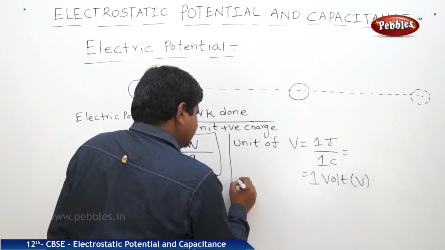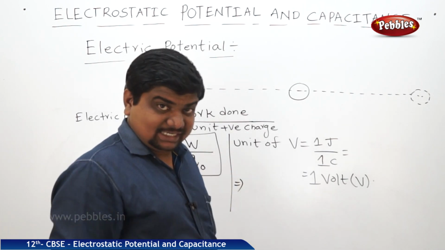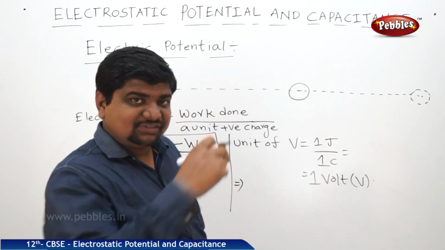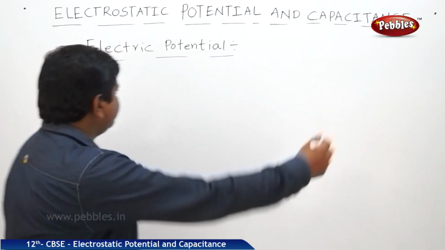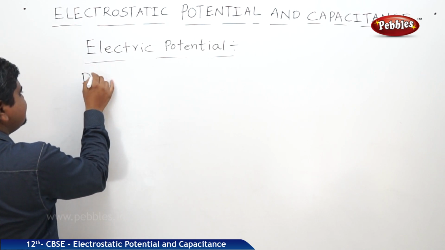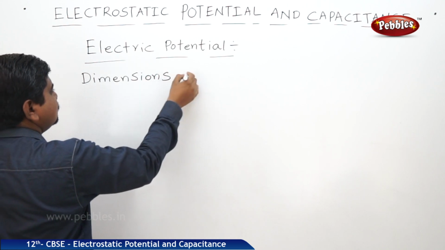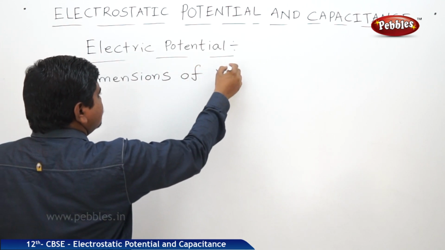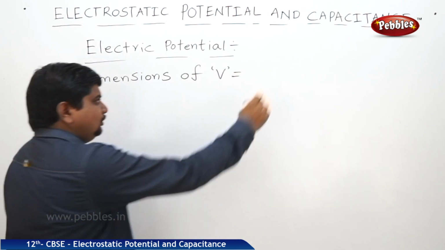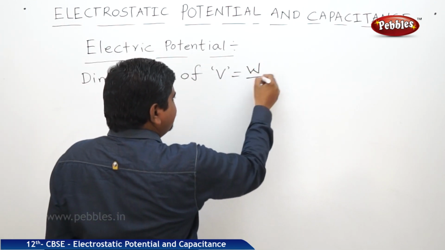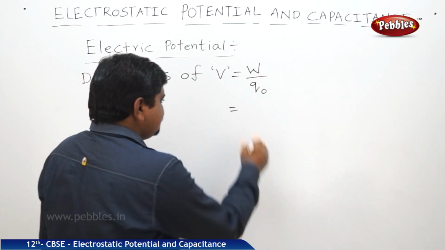Now we are going to discuss the dimensional formula of this physical quantity. What is the dimensional formula of this physical quantity? See, V is equal to W by Q naught. Now we are going to check the dimensions of electric potential. The formula is W by Q naught. What is the dimensional formula of work done?